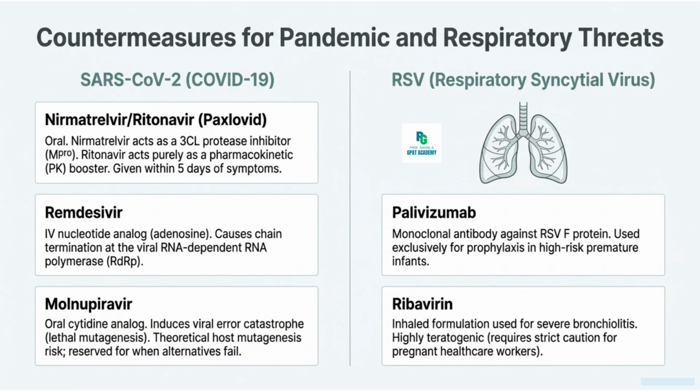Nirmatrelvir and ritonavir are oral formulations. Nirmatrelvir is a SARS-CoV-2 3CL protease inhibitor and blocks the main protease Mpro. Ritonavir is a PK booster, and it is used for high-risk patients and should be given within 5 days of symptom onset. Molnupiravir is oral and a ribonucleoside analog of cytidine. It induces viral error catastrophe, that is, lethal mutagenesis. It is less effective and reserved for when alternatives cannot be used. There is a theoretical risk of mutagenesis in the host.